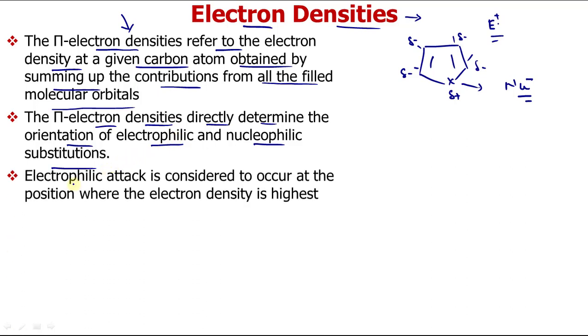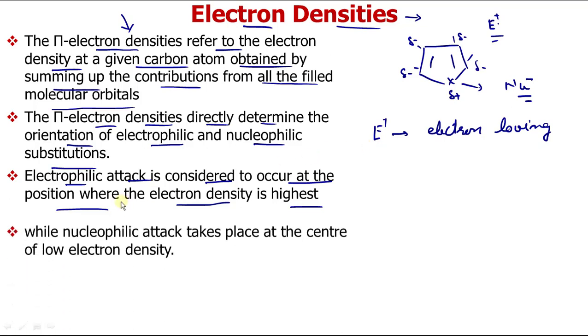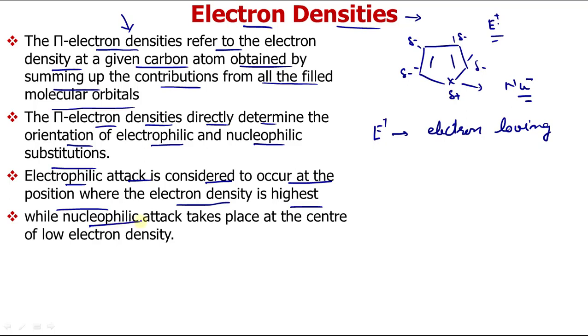Now as I have already told you, electrophilic attack is considered to occur at the position where electron density is highest, because an electrophile is electron loving, as the name suggests. So it will prefer to bind to the position which has the highest electron density. Whereas a nucleophile, which is nucleus loving, loves a positive charge.